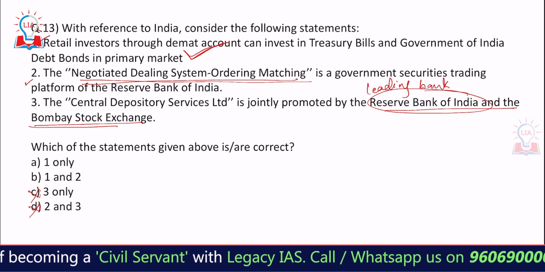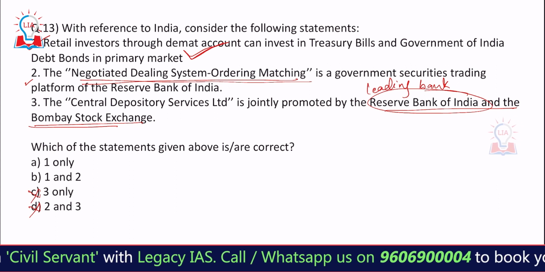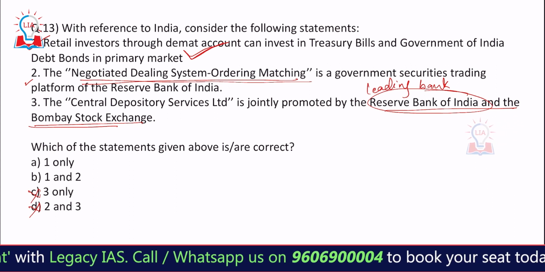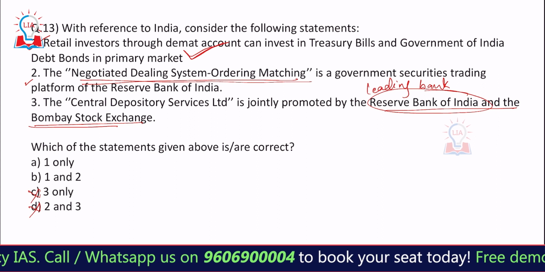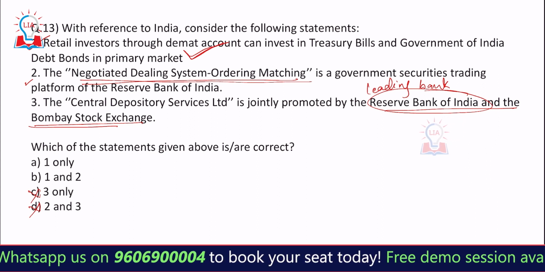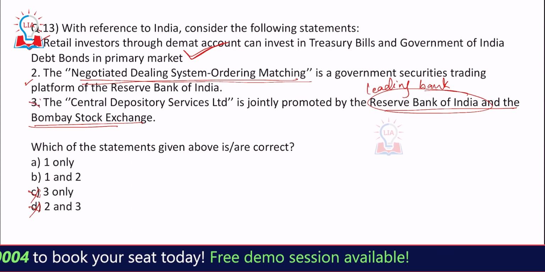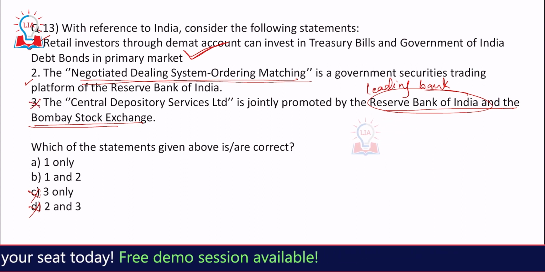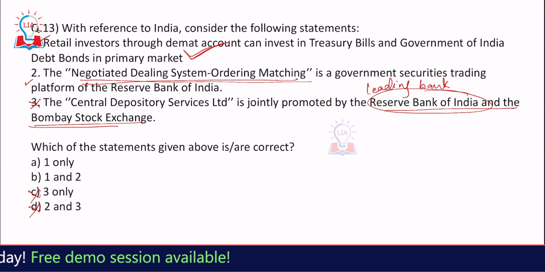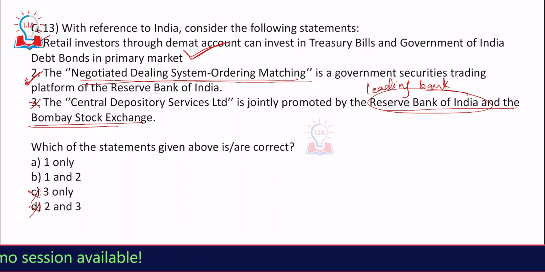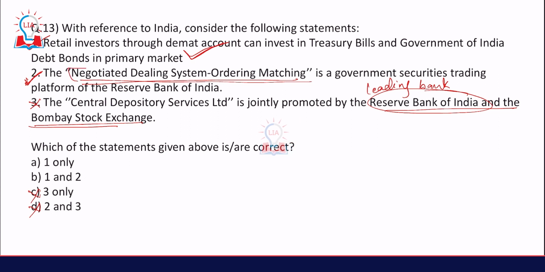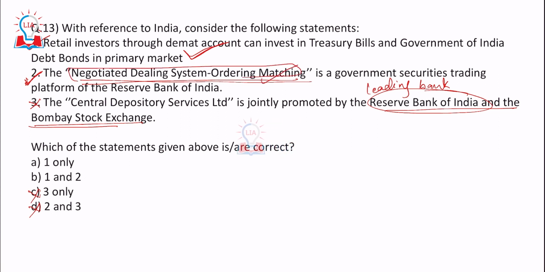Again, it is static knowledge. When we learn about the depositories, we are supposed to know who the promoters are. RBI is not the promoter. If anything, SEBI could be the promoter, obviously not the RBI. So you can remove 3 easily, and then you have only 1 and 2 left. This is a sort of difficult question. However, this particular term was also in the news, and if you had gone through it a bit, you could have answered.